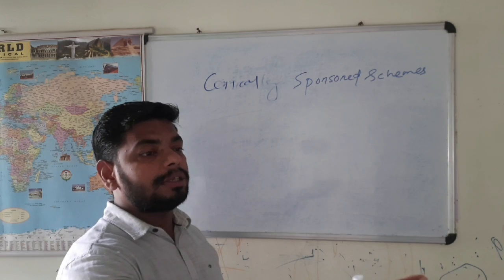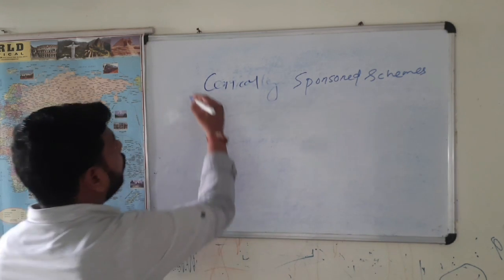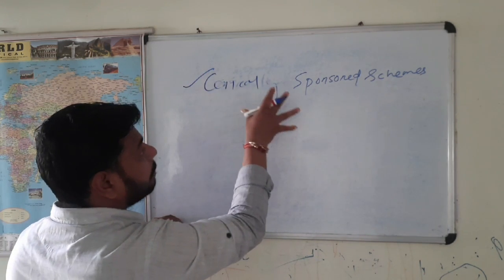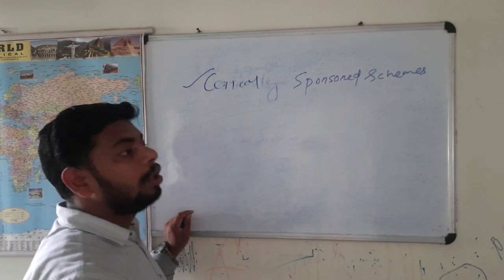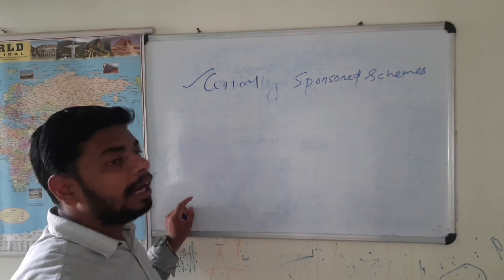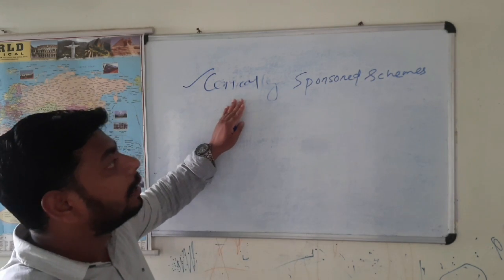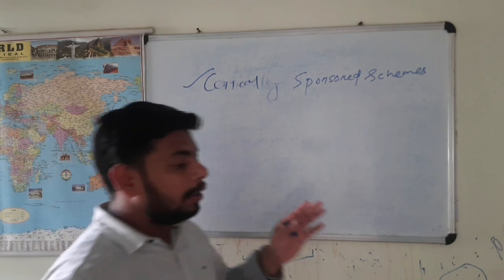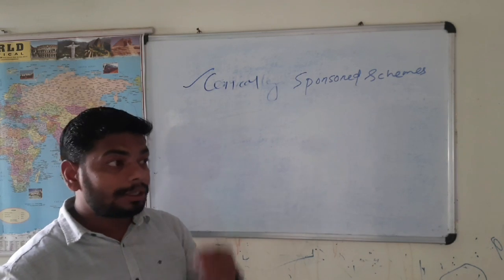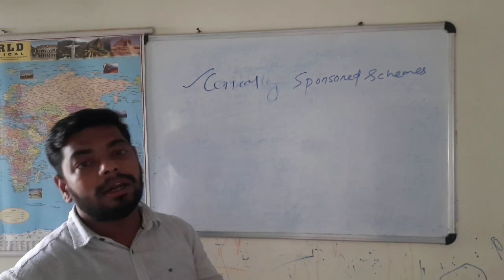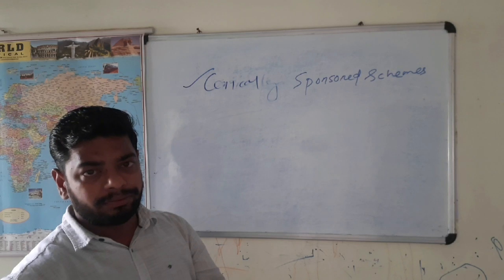In the case of northeastern states, it is quite different. So centrally sponsored schemes are implemented by both the state and central governments, and mainly relate to subjects enshrined in the concurrent list or the state list.